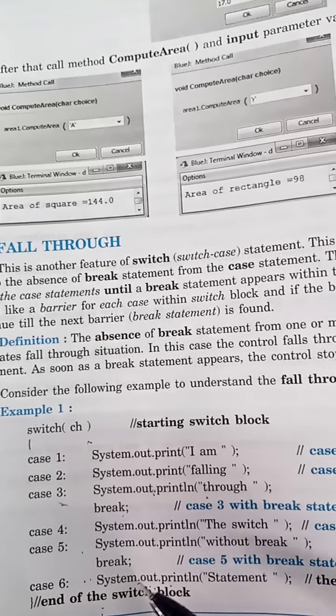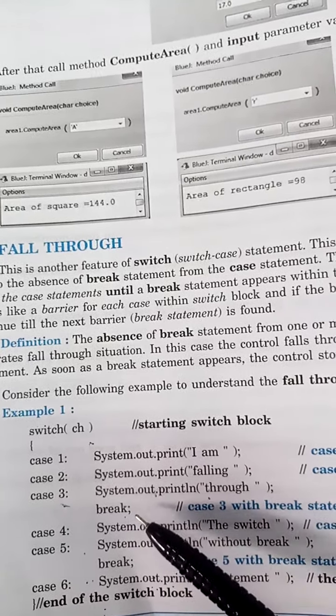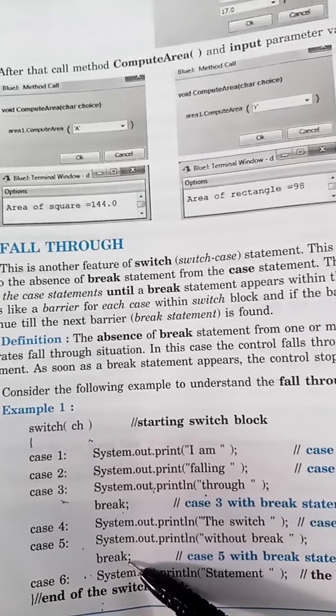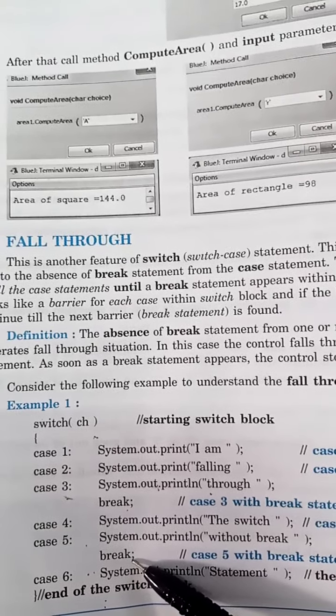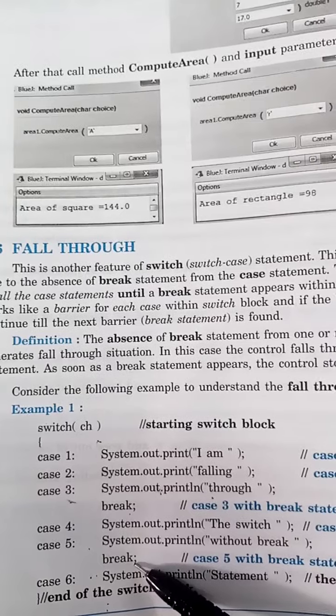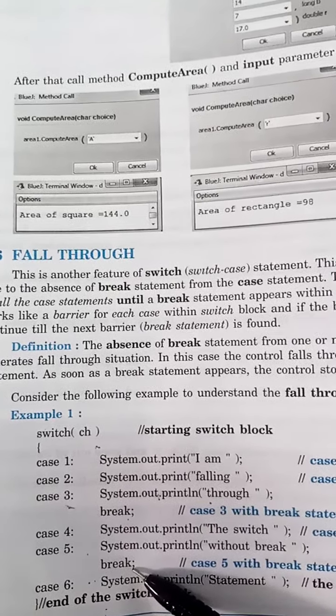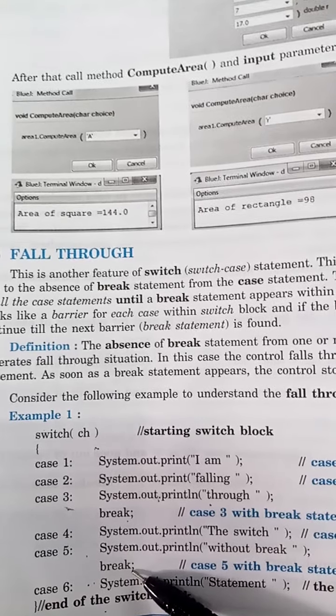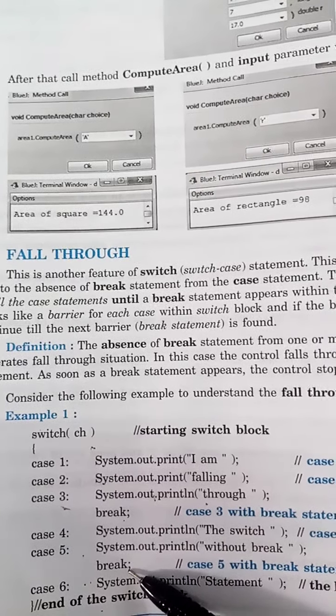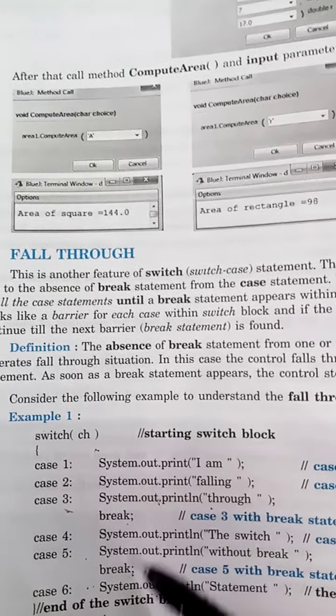But if you are not going to write the break, there will be a fall through condition. Fall through means absence of break, and in the absence of break, each and every case will be executed. It doesn't matter that the first case is matched and executed; no break is there, so the second, then third, fourth, fifth and sixth will be executed if break is not there in any case.